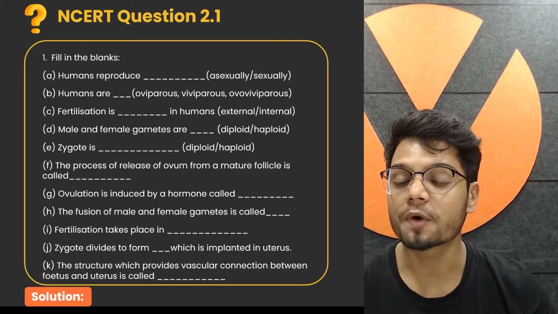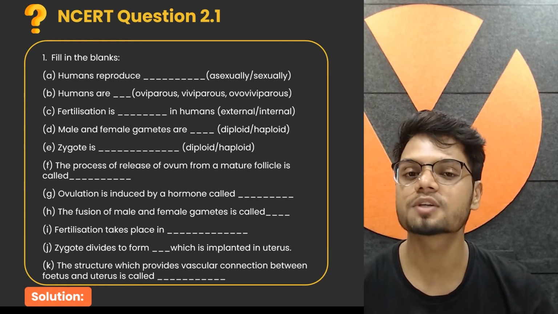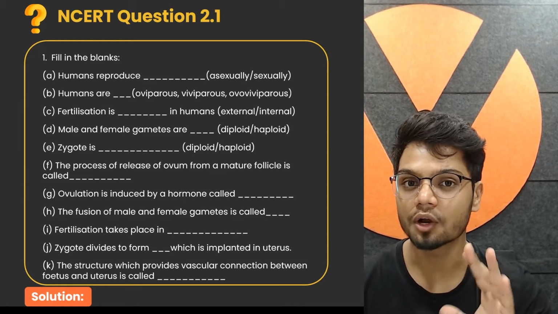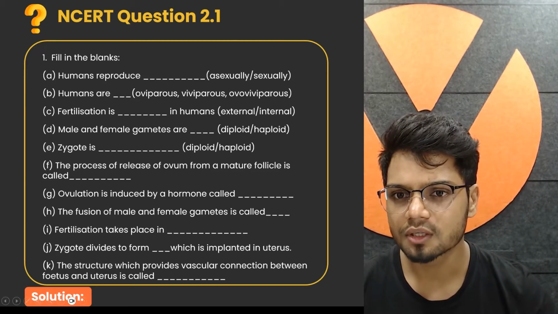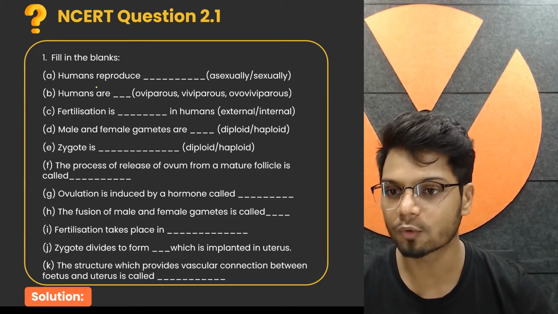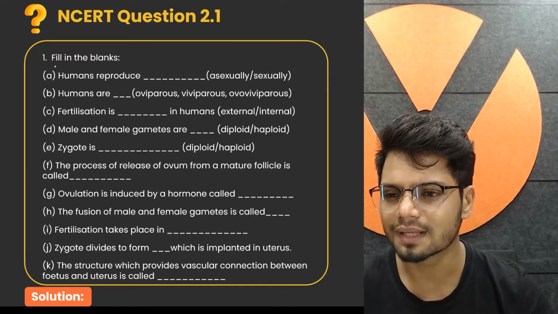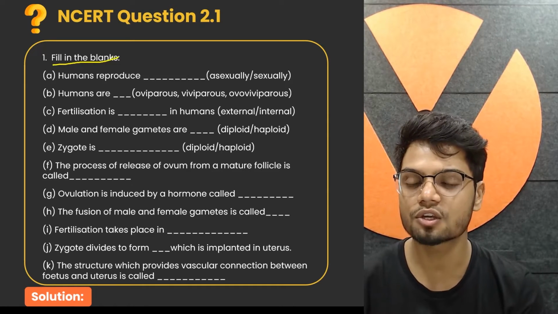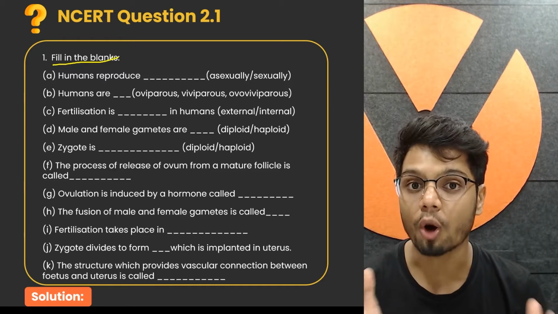Now, let's look at the question we have right now. We have a simple question from the chapter Human Reproduction. The question is question number 2.1. Let's quickly read the question first. They're asking you to fill in the blanks with the appropriate option.